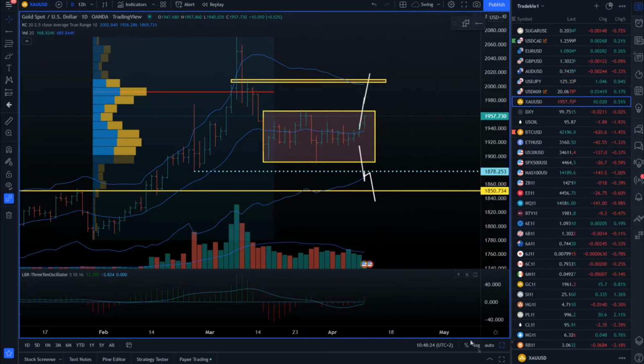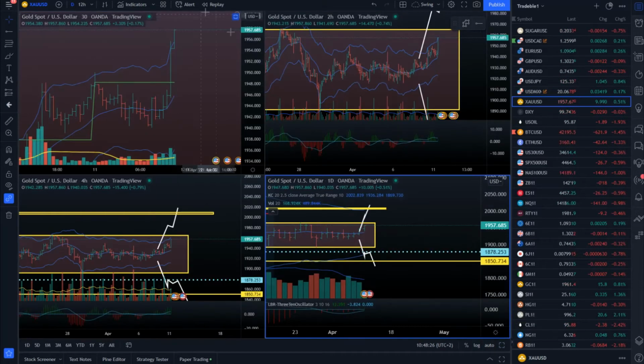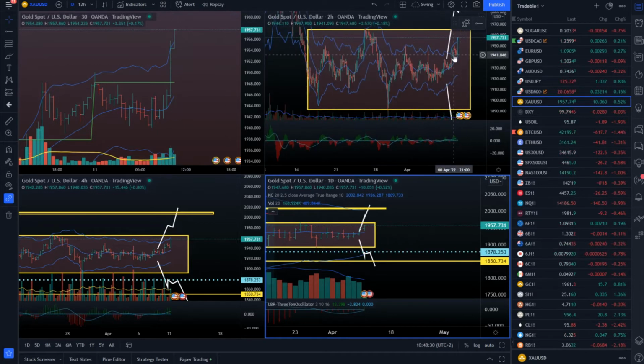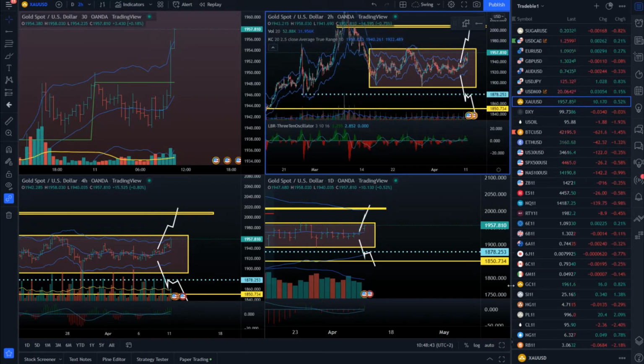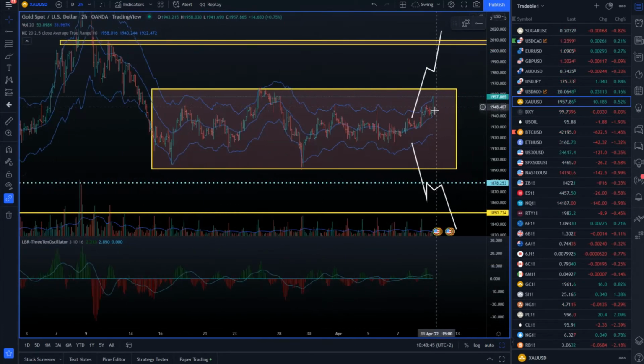So I would still like to see some more clues, right? But we're much closer now to the upside breakout and test of the resistance compared to last week when gold was just sitting flat inside of the mean around 1929. So still watch for the breakout and some follow through after the breakout.